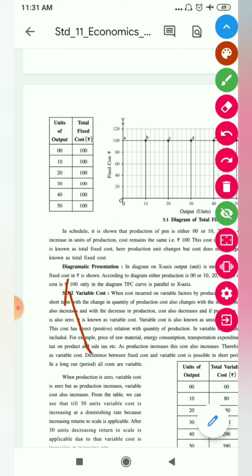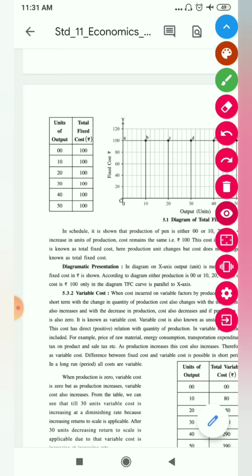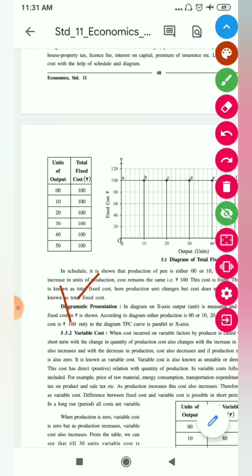Suppose you are making a newspaper, I told you about the newspaper. The machine was a fixed cost, but the paper used is variable. If you make one newspaper, you will need maybe 10 sheets of paper.